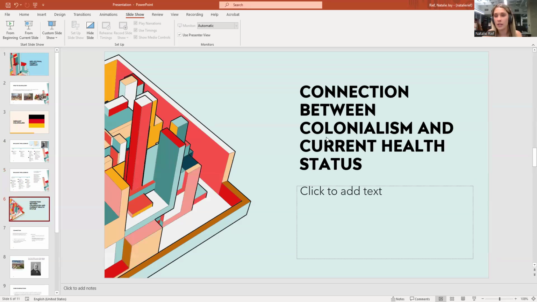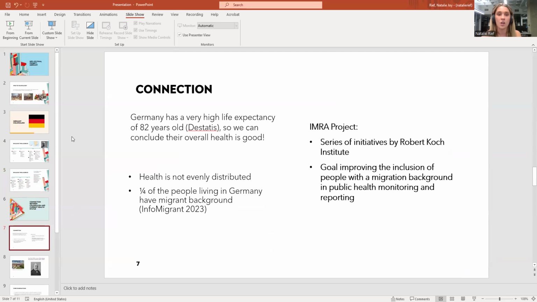So now we're going to talk about the connection between colonialism and current health status. To this day, right now, Germany has a very high life expectancy of 82 years, and that is the average of women and men. So we can conclude that their current overall health is very good. But the problem to connect the two is that the health is not evenly distributed.